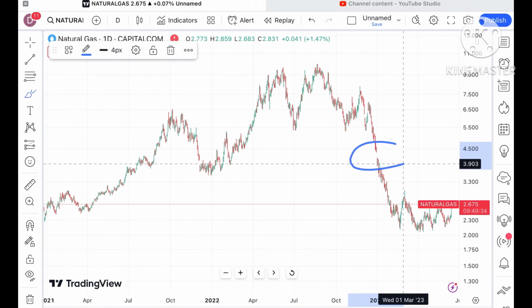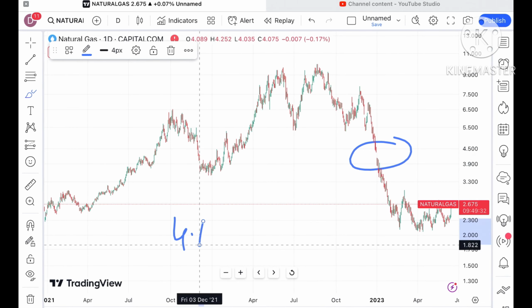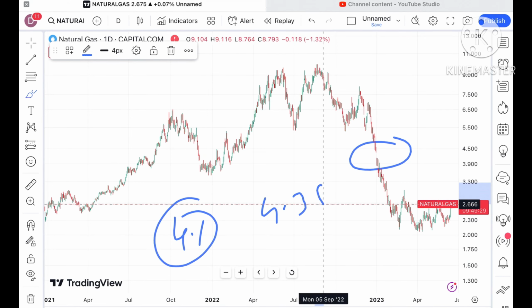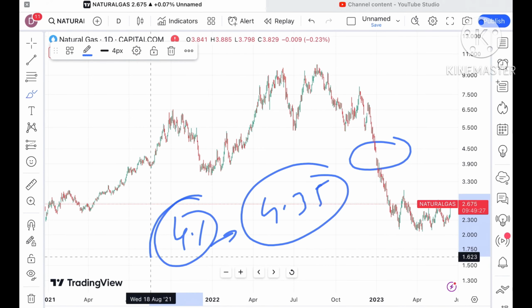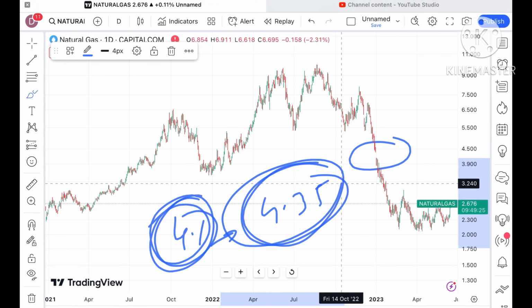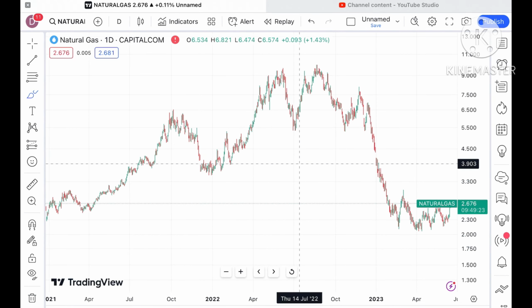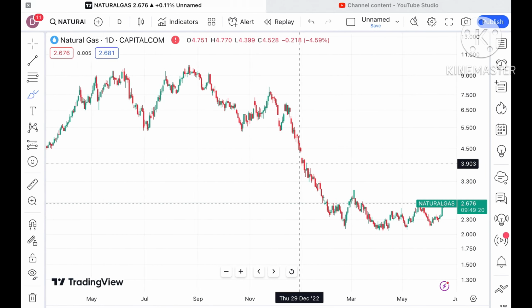If you look at this particular chart, there is a gap pending, a gap at a level of 4.1 to a level of 4.35. So if the price comes close to this level, the chances of hitting this level are on the higher side. Look at this particular chart.